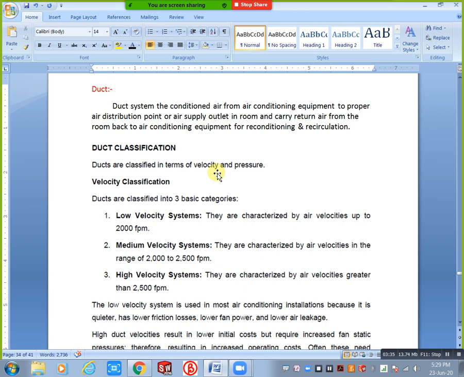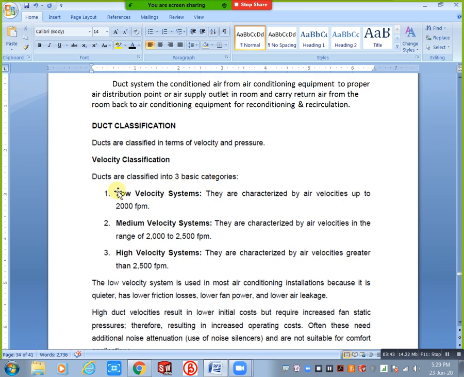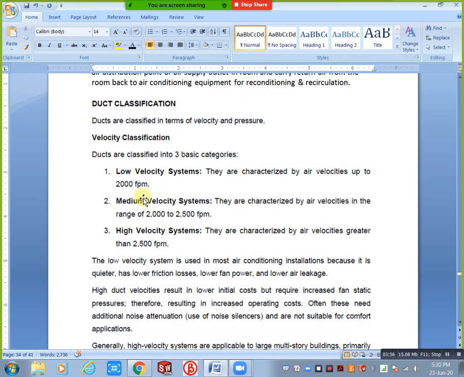First of all, we will discuss velocity classification. Velocity classification means ducts are classified into three basic categories: low velocity system, medium velocity system and high velocity system. Mostly we use low and medium velocities. Here we have FPM. FPM is the velocity unit in HVAC, feet per minute.